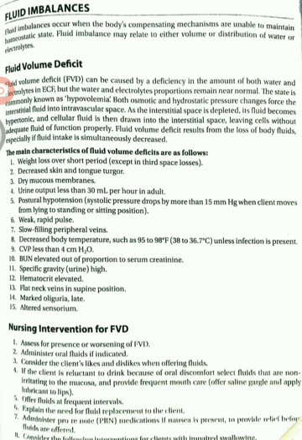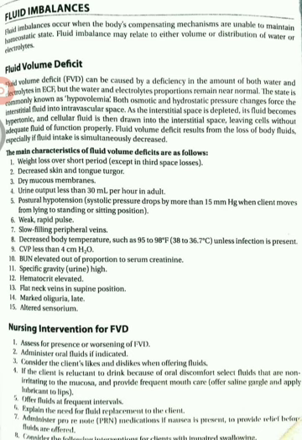The main characteristics of fluid volume deficit are as follows: weight loss over a short period. If there is fluid volume deficit, there may be weight loss in a short period of time, and decreased skin and tongue turgor, dry mucous membranes, and urine output less than 30 ml per hour in an adult.